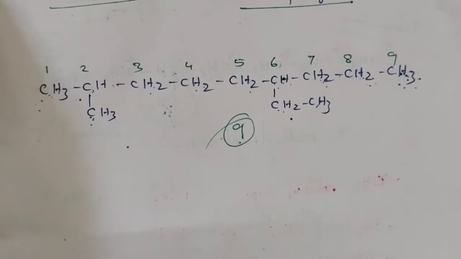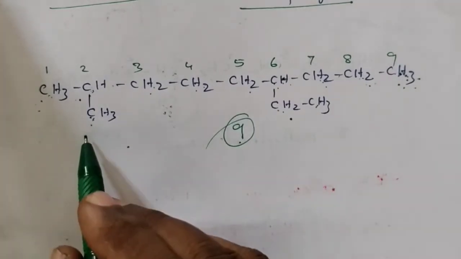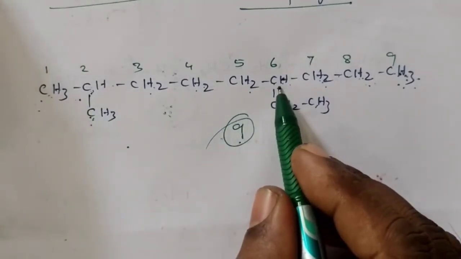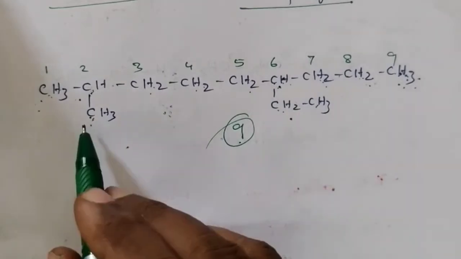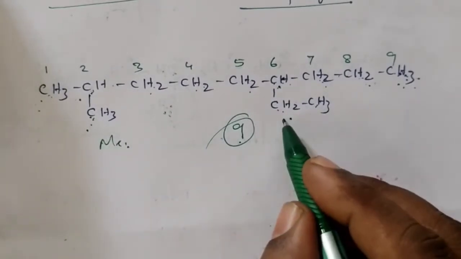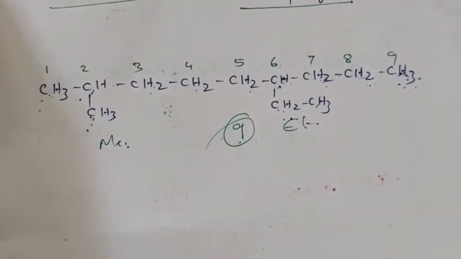For writing the name, first we have to write the prefix. Prefix means name of the substituent. But here in this example, the second carbon atom and sixth carbon atom contain substituents. The second carbon atom contains a methyl group. The sixth carbon atom contains an ethyl group.